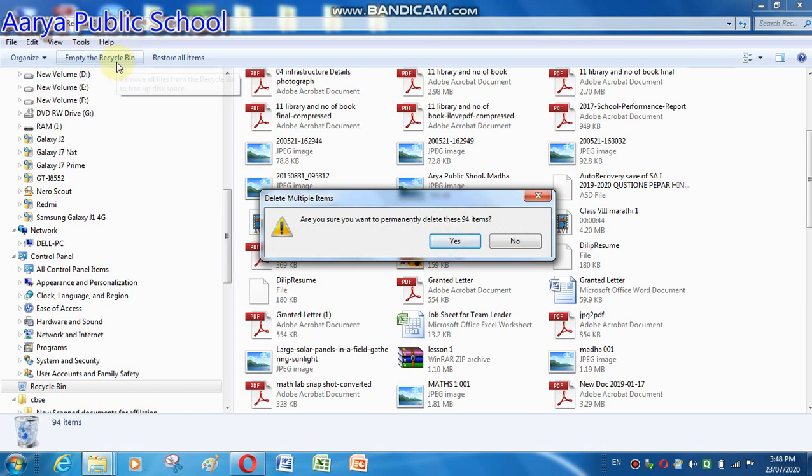Now when you click on empty the recycle bin, another message will come: are you sure you want to permanently delete these 94 items? Then you click yes, then all information will be deleted permanently. Now you understand how to recover, how to delete files permanently and how to empty the recycle bin.